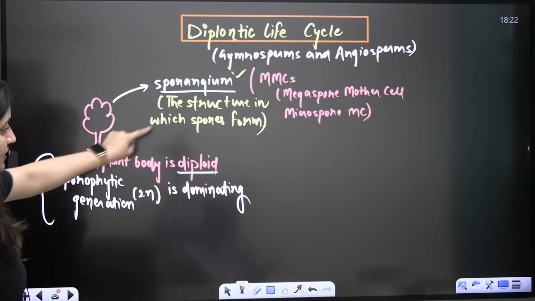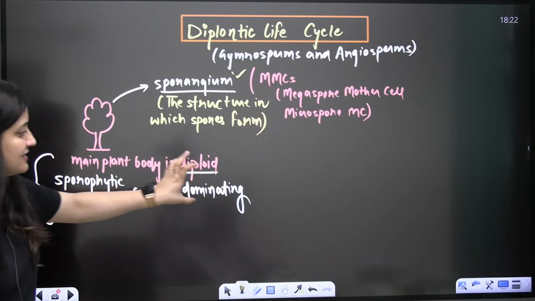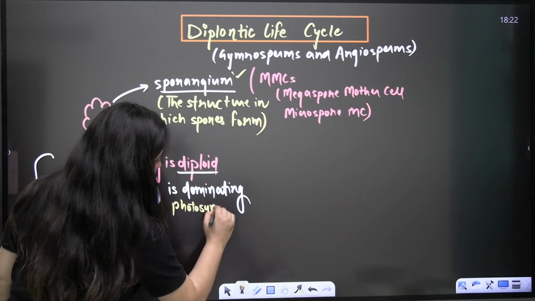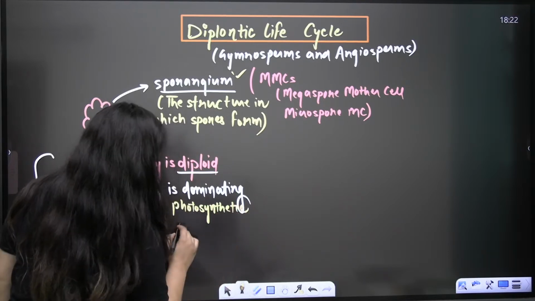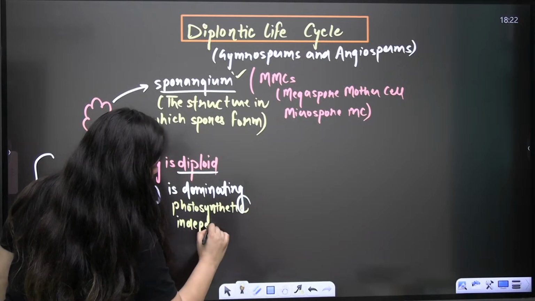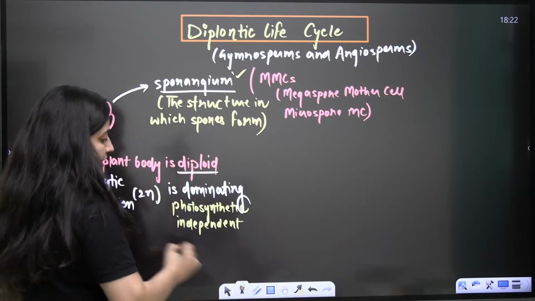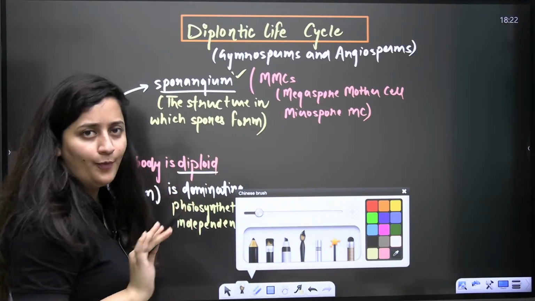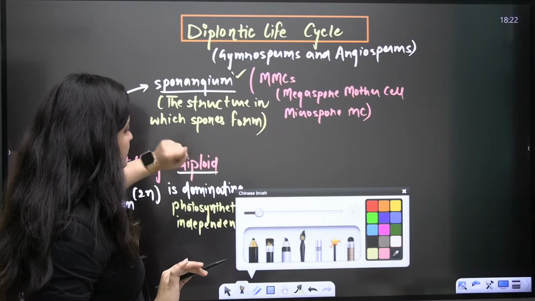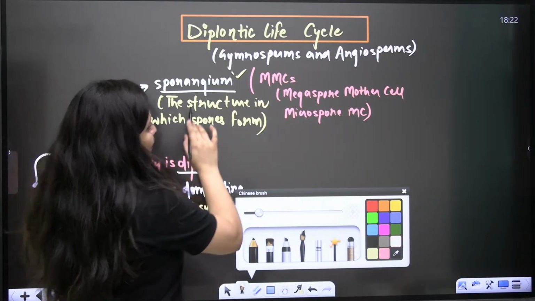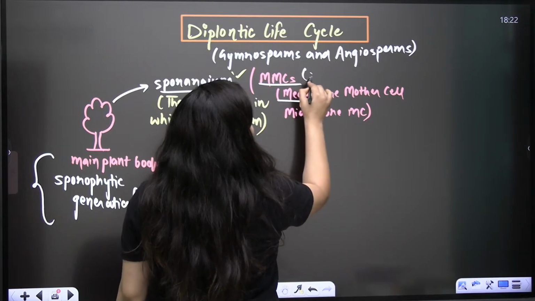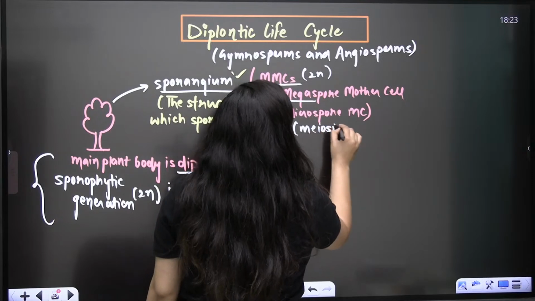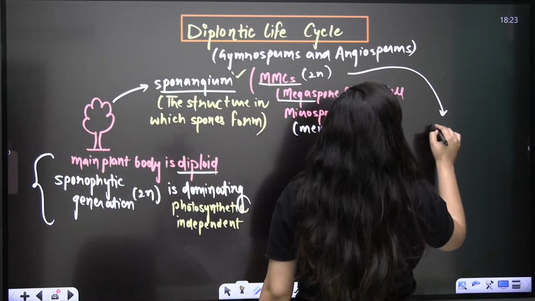I'm explaining it again. The main plant body is diploid, so we can say that sporophytic generation is dominating. It is independent and photosynthetic. Over this sporophyte, we will have the sporangium, the structure in which spores form. In the sporangium, there will be some diploid cells. These diploid cells will undergo meiosis and we will have some haploid spores.